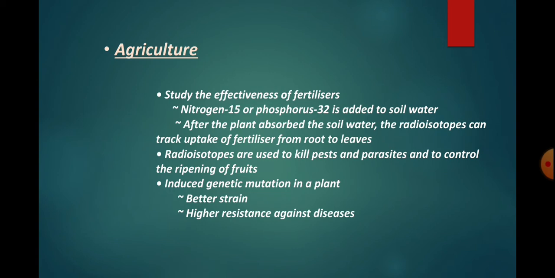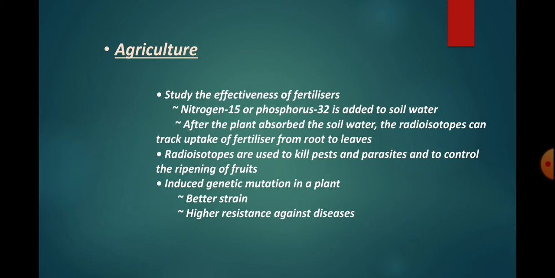And next point is agriculture. Study the effectiveness of fertilizer. Nitrogen-15 or phosphorus-32 is added to soil water. After the plant absorbs the soil water, the radioisotopes can track uptake of fertilizer from root to leaves.